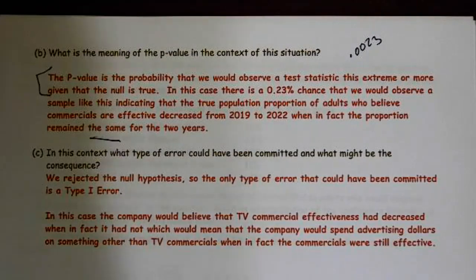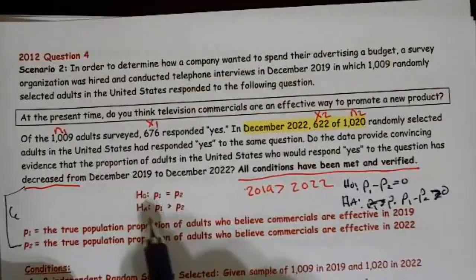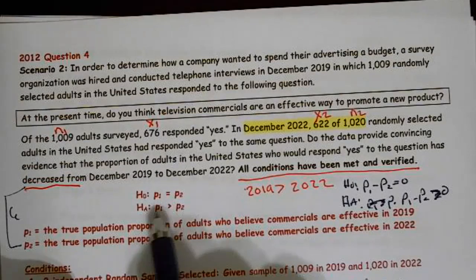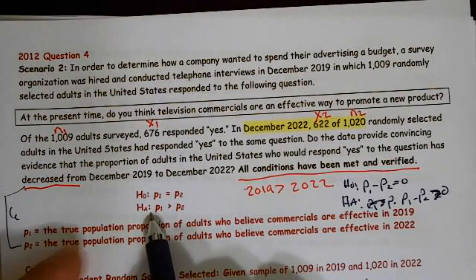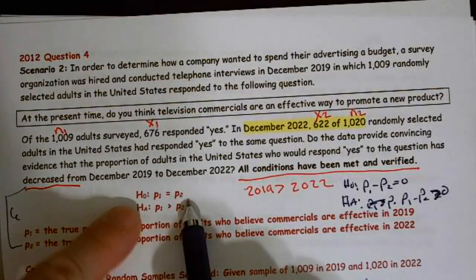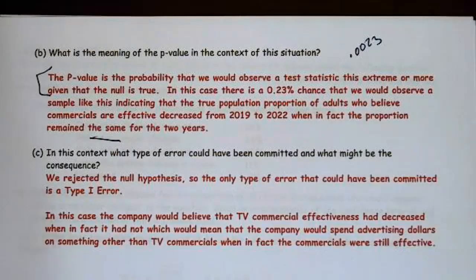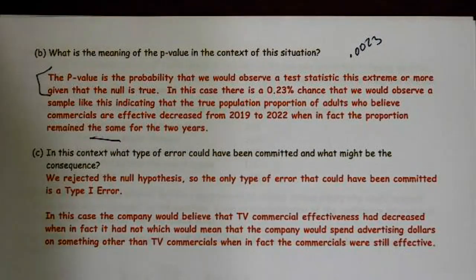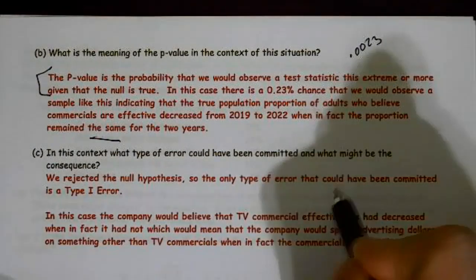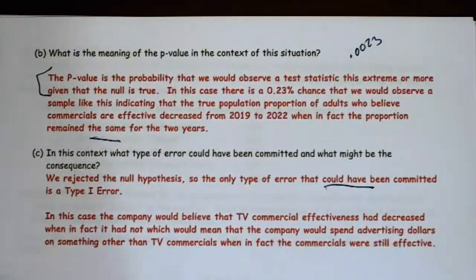All right. And look, that says decreased. So probably this shows us that it decreased when in fact remained the same. So we restate H0, start with our alternative, then restate it as H0, given that H0 is the fact. In this context, what type of error could have been committed and what might be the consequence? Well, the type of error, since we rejected, the only type of error that could have been committed, doesn't mean we did it, but could have been committed, is a type 1 error.